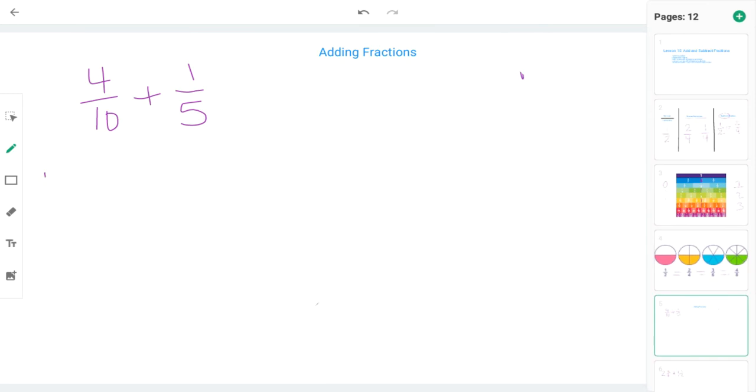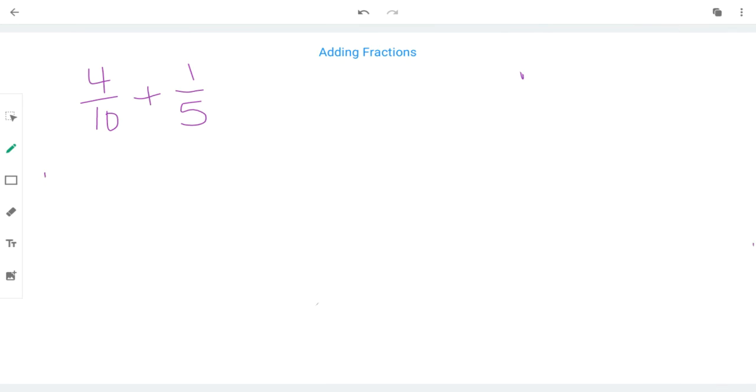So here's our first problem. So we have 4/10 plus 1/5. Okay, so the first thing we need to understand is we will never, ever add two denominators.